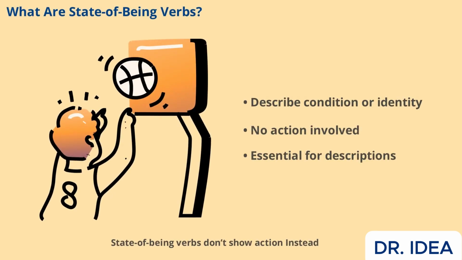State of being verbs don't show action. Instead, they tell us about the subject's condition, identity, emotion, or state. These verbs are like the glue that holds descriptions and definitions together. For example, in "she is happy," the verb "is" tells us about her state, not an action. State of being verbs help you describe who someone is, how they feel, or what condition they're in.